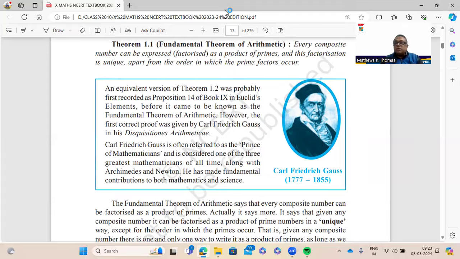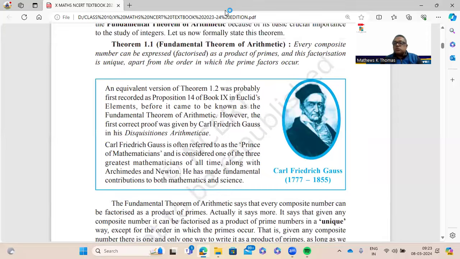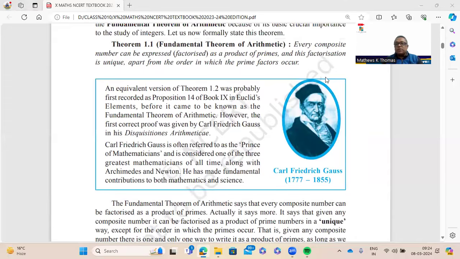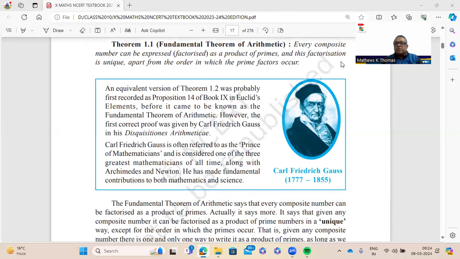And using the fundamental theorem of arithmetic, questions to find HCF and LCM may be asked, right? So we need to know that formula: HCF into LCM is equal to product of the numbers, that is first number into second number, right? So here, the first thing, the prime factorization.